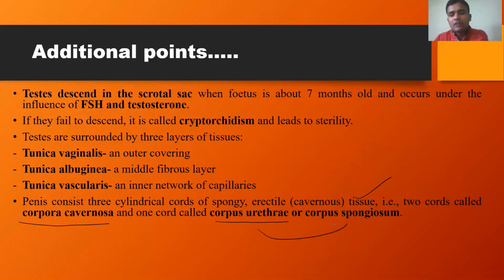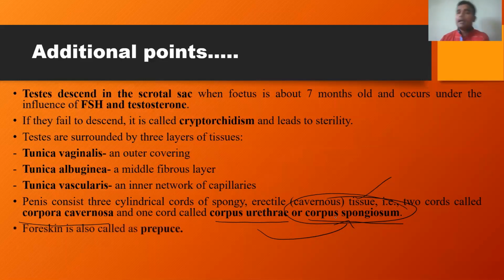See, the corpus urethrae is also called corpus spongiosum. So most commonly this corpus spongiosum is mentioned. Additional to the corpus spongiosum, which is also called corpus urethrae, 2 more cords of erectile tissues are there. They are corpora cavernosa. So this is a very important point related to the penis, regarding the erectile tissue. And see the foreskin, this is the skin which covers the penis, that also covers the tip region of the penis. And that skin is called foreskin.